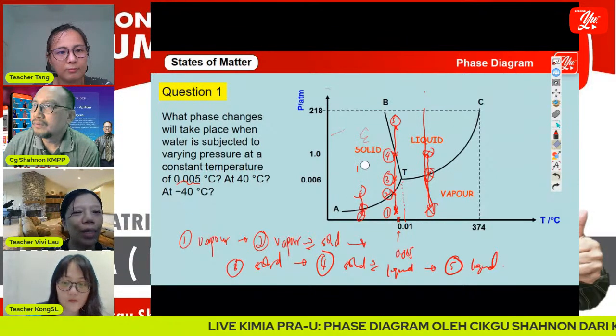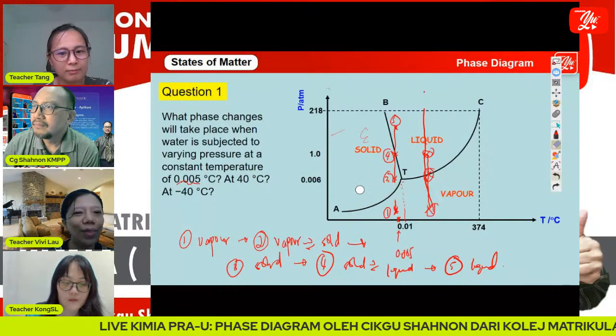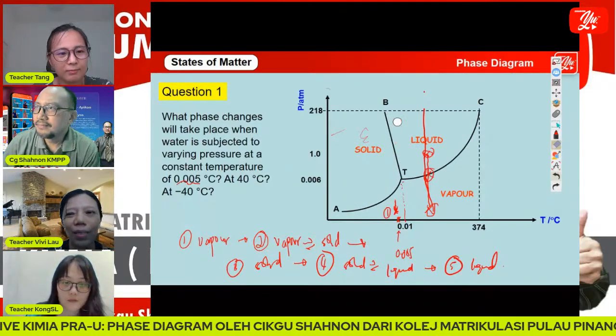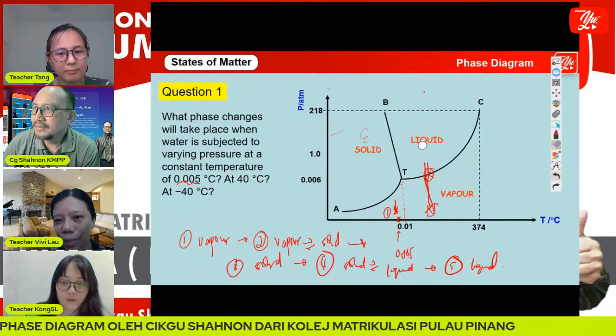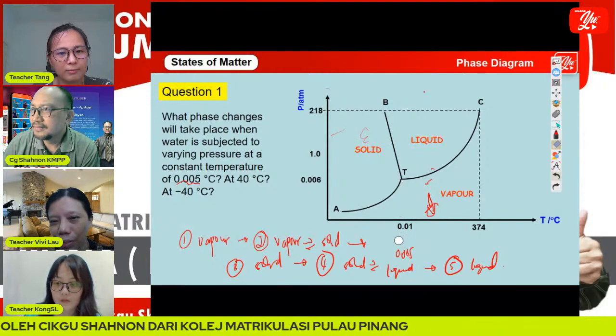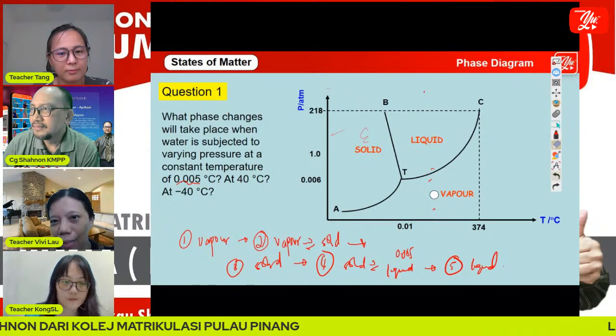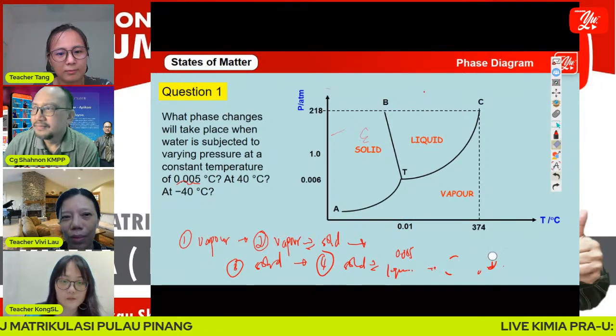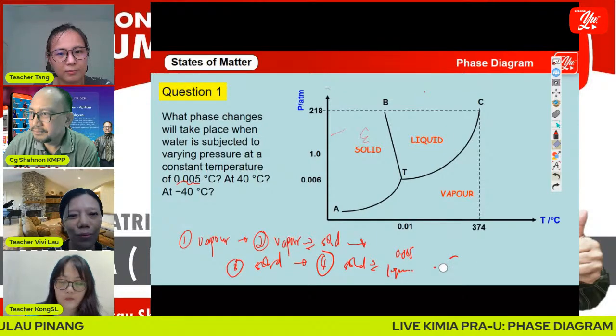Okay, Cikgu Shannon, can we rest for advertisement? Okay, good. Before we rest, I give you the next passcodes for today. 2, okay, so we have 2 and 2.